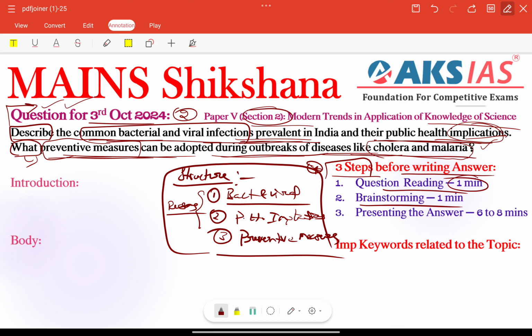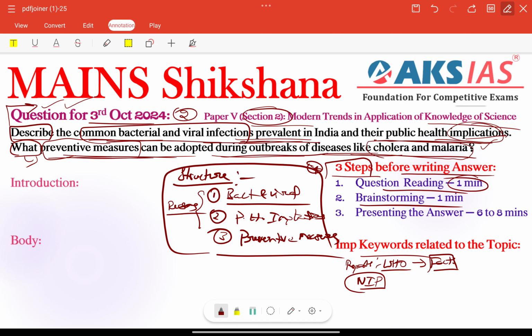Within 1 minute, we can recall our important keywords related to our topic. Here we can talk about some reports, etc., right? For example, the WHO, World Health Organization's report, needs to be included here. Otherwise, we can include many facts and data, especially regarding deaths or important infection numbers, right? That is also very important. Or we can talk about some important initiatives taken by India, right? National immunization policy is there, right? Our national immunization program is there, right? Very, very important.